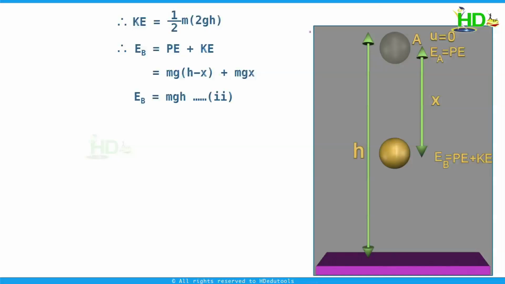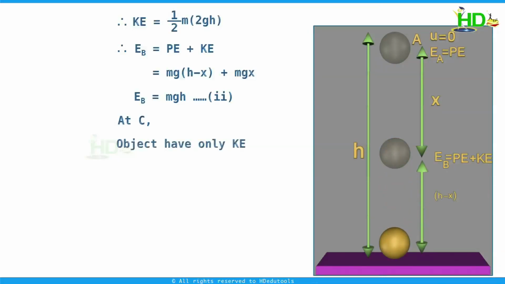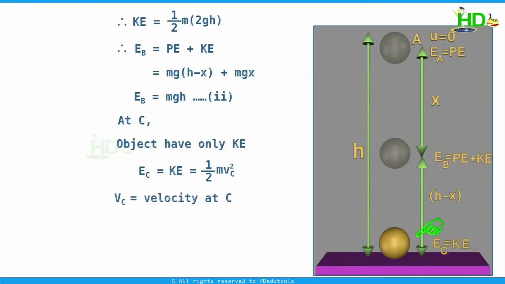We take this as equation 2. When the object is at C, it has only kinetic energy. Kinetic energy at C is half m vc square, where vc is the velocity at C. For this path A to C, using the equation v square minus u square equals 2as, initial velocity is 0 and final velocity is vc. Substituting these values, we can write vc square equals 2gh.